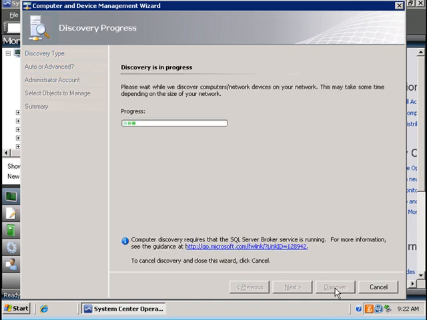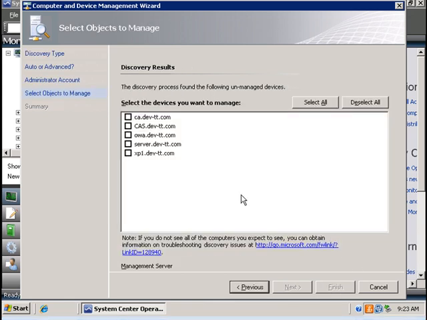I just have about 4 or 5 devices on my network, so this discovery process should pick up those devices. Okay, so it did in fact find all devices, so I'm going to select all machines and then go next.